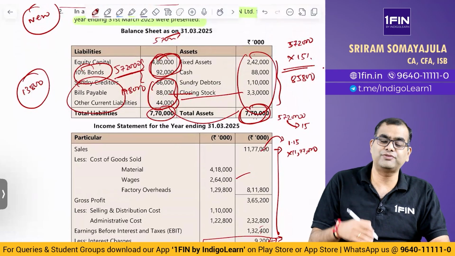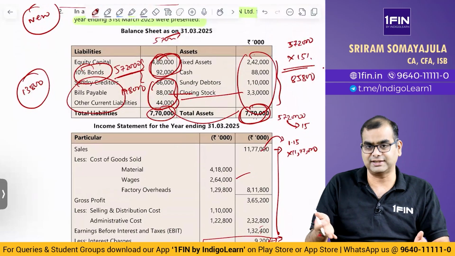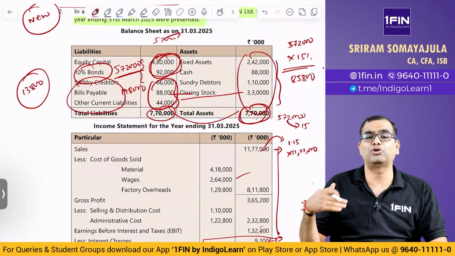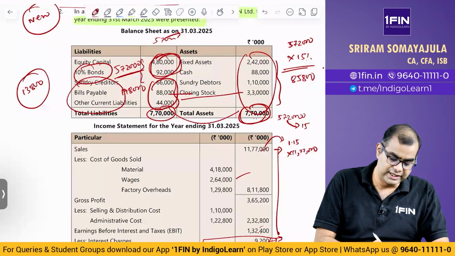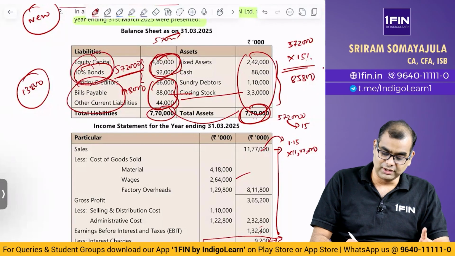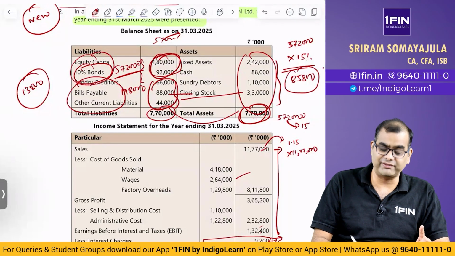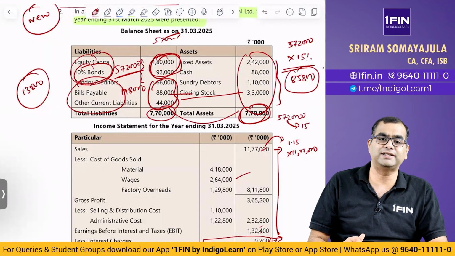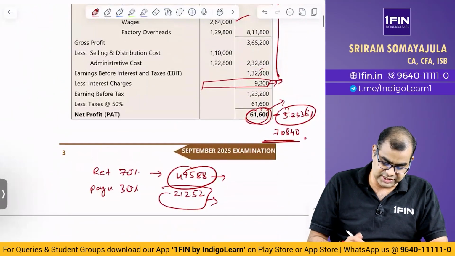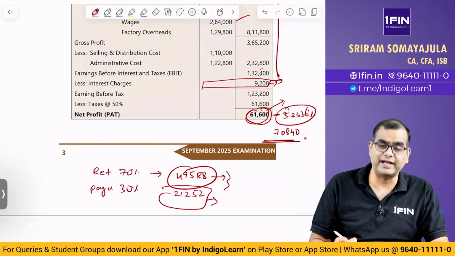So that 572, if it is going to increase by 15%, why? Because they said that the assets and current liabilities are going to go up by the same percentage growth as the sales. So this is going to go up by 15, then your equity and debt will also go up by 15. What is the total increase? 85,800. But out of this 85,800, how much is the internal money that is generated? Internal money that is generated is 49,588.